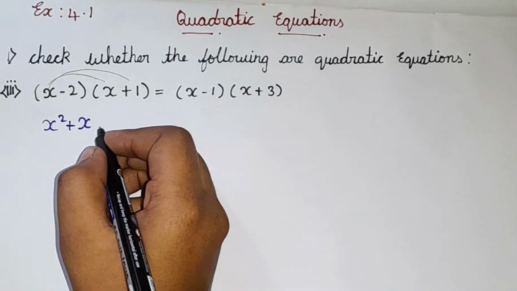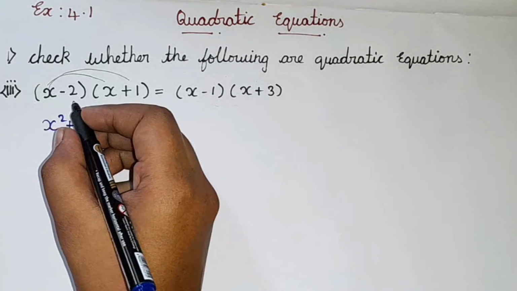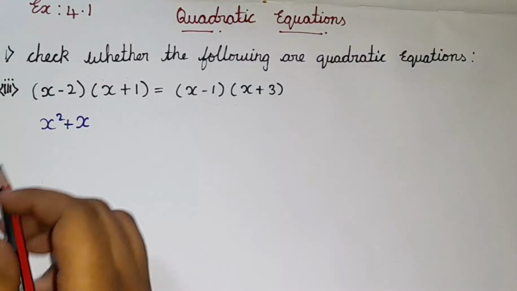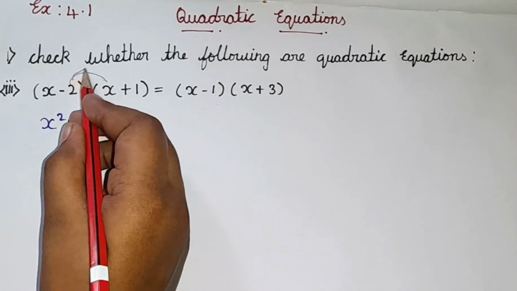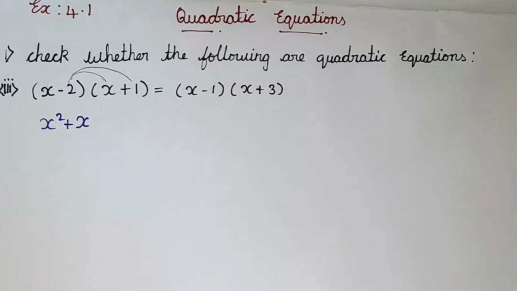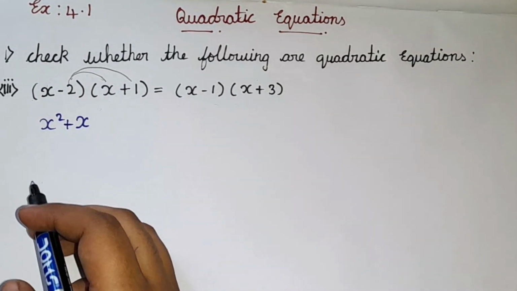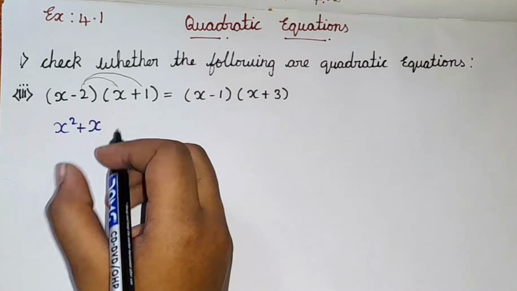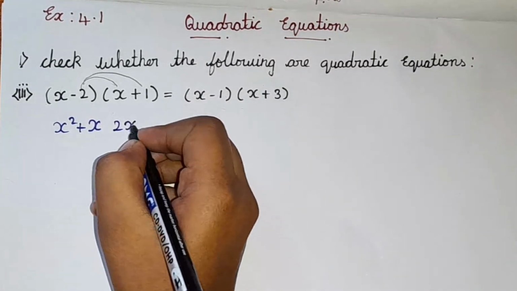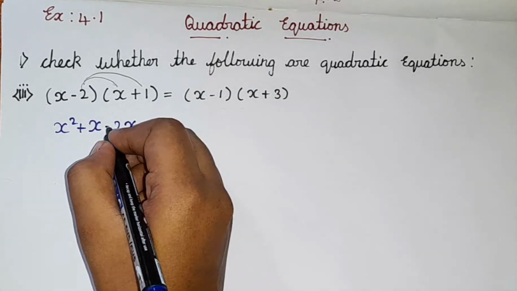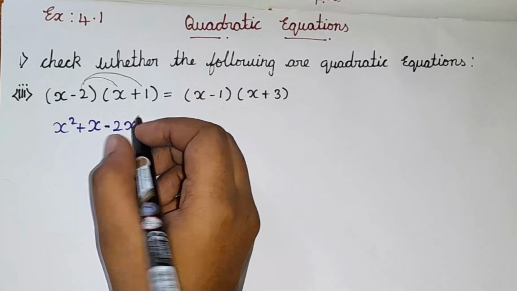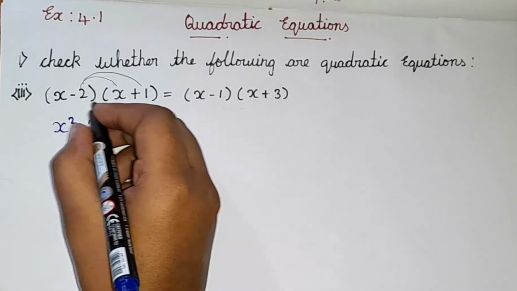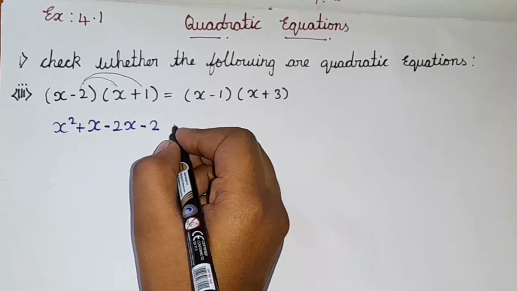And then we are going to be multiplying the minus 2. So now we are going to be multiplying this minus 2 with the x as well as 1. So we are going to be multiplying like this. Okay, so now let's multiply it. First of all let's multiply the values, later on we can multiply the signs. Okay, so 2 into x is 2x, and minus into plus is minus. I am multiplying the signs. Why? Because it's in brackets. Okay, and then 2 into 1 is 2, and then minus into plus is minus, so we got minus 2.